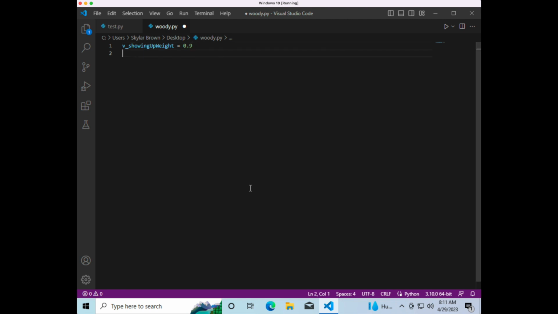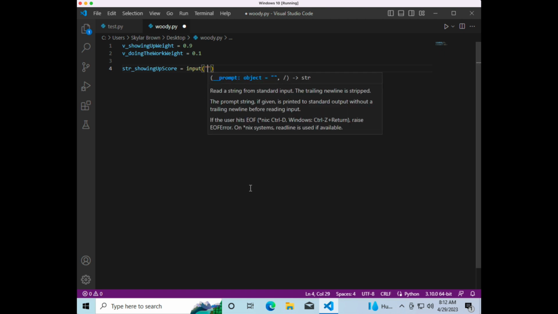And now we'll make another line with the variable doing_the_work_weight. Right, so doing the work weight is 0.1 because 10% of life is doing the work if 90% of life is showing up. Let's make a little space in between here and now create another variable, which we're going to start with str_, which will stand for string in this mnemonic nomenclature. So str_showing_up_score. Assign that to the value of input. So input is going to be what the user types in.